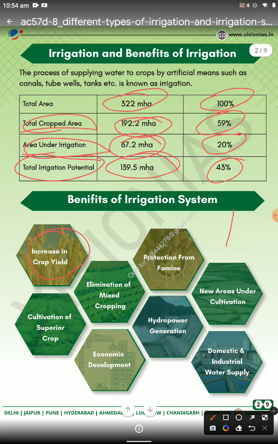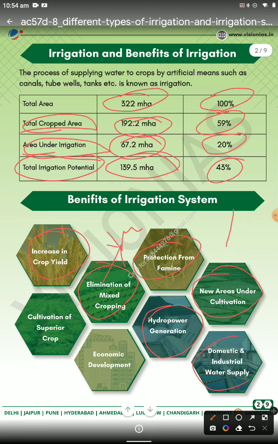Then the elimination of mixed cropping, because of mixed cropping, hybrid breeds and protection from famine. Then new areas come under cultivation, because you have developed new areas, and different types of barren land can be covered and become fertile land. Then hydropower generation, because with dam construction the turbines can also generate electricity.